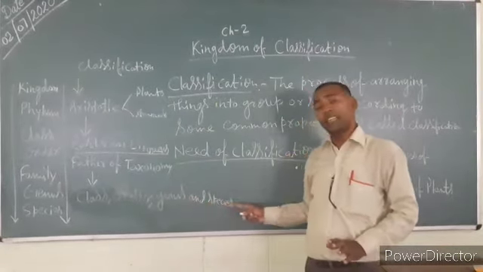After Linnaeus, there was a scientist named R.H. Whittaker.